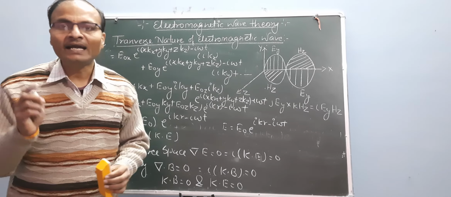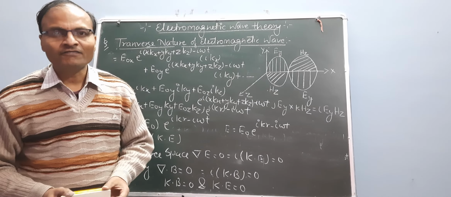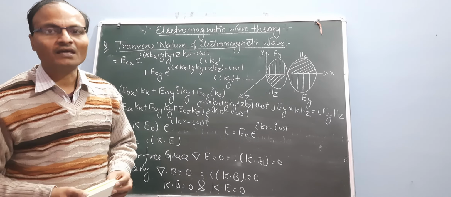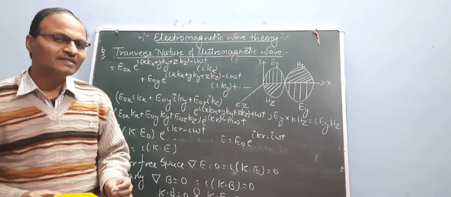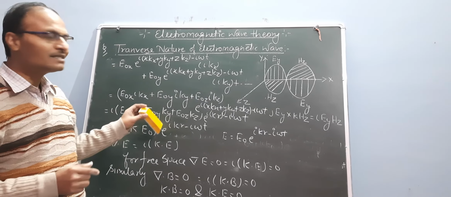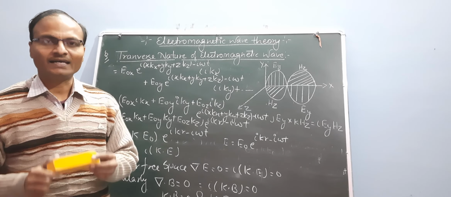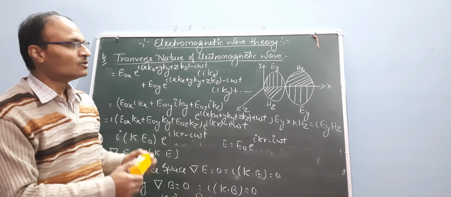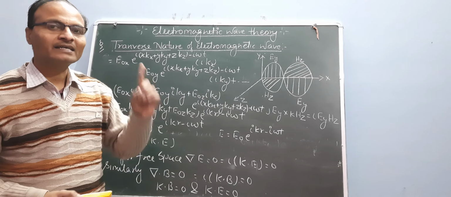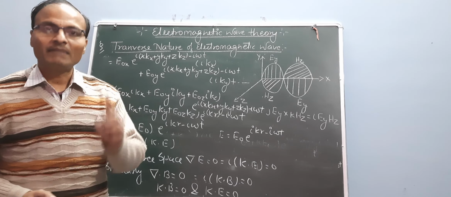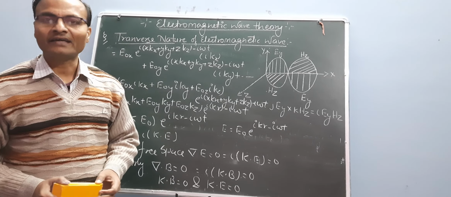The electric and magnetic fields are perpendicular to the direction of propagation of the wave vector k, that is, electromagnetic waves are transverse in nature. So this is the complete solution showing electromagnetic waves are transverse in nature. I hope you understand this mechanism. So for an electromagnetic wave propagating in the x direction, the electric field is perpendicular to the magnetic flux and the magnetic flux is also perpendicular to the electric field. Thank you so much.